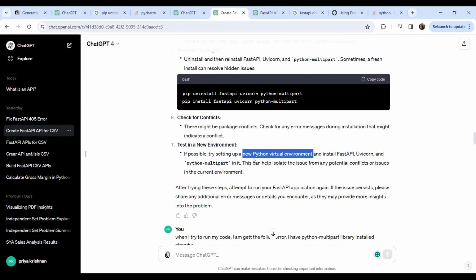I actually even did that, because here it says if possible, try setting up a new Python virtual environment. I went ahead and did that, but in that virtual environment, I was still facing this issue. Where you run it also matters, right? It may not have been picking it up. Are you on Windows or Mac? Windows. Windows has fewer problems, but it might just be some version conflict between what PyCharm might already have installed. There could be multiple versions, and some freak stuff like this happens.